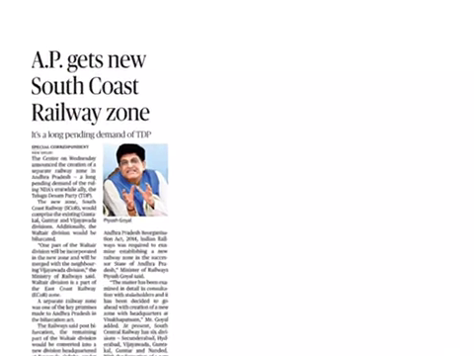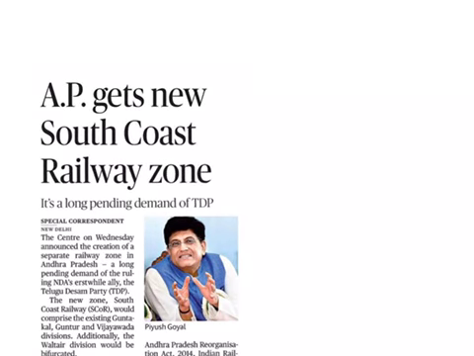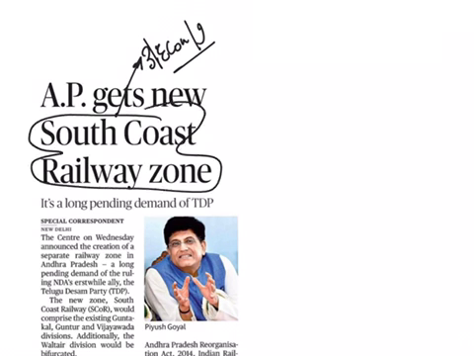The next article is AP gets new South Coast Railway Zone. This article comes under GS Paper 3 under the topic of economy, and the subtopic here is infrastructure. From the prelims point of view, what is important from this article is we should know about this South Coast Railway Zone. The Indian Railways is going to create a new railway zone named South Coast Railway in Andhra Pradesh, with its headquarters at Visakhapatnam, and this is going to be the 18th railway zone in the country. Till now we had 17 zones, and now this is going to be the 18th one.